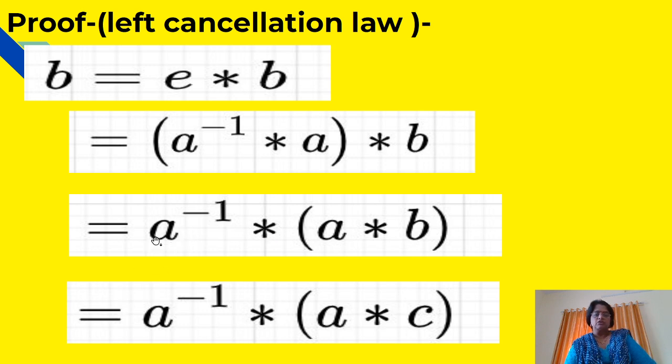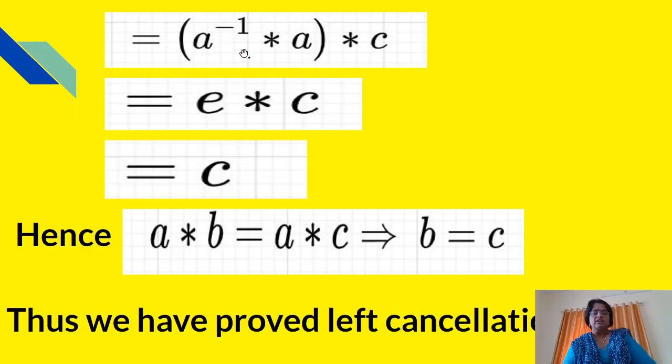Therefore, it is equal to A inverse star as it is. In place of A star B, we will write A star C using the given condition. And therefore, that is equal to A inverse star A star C. But the product of any element and its inverse is the identity element. Therefore, this is equal to E star C as it is. The product with the identity element will be C.